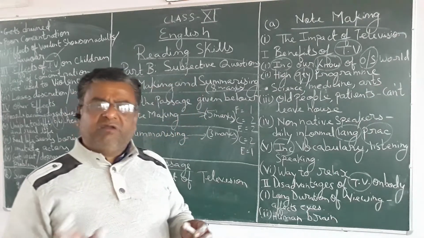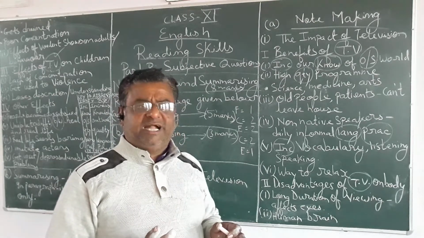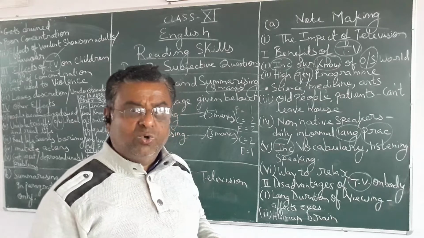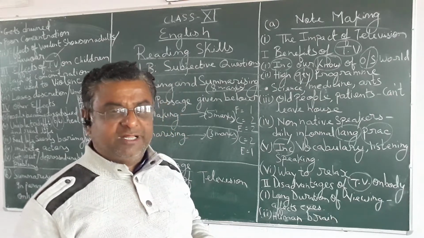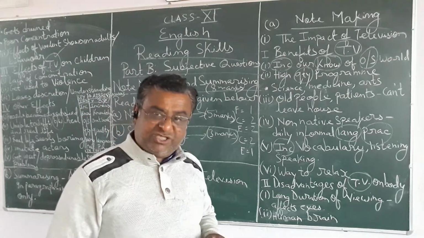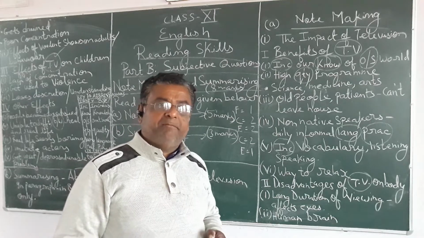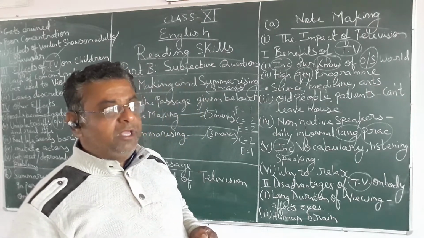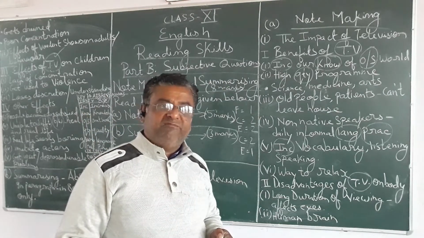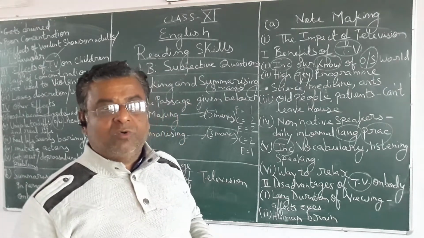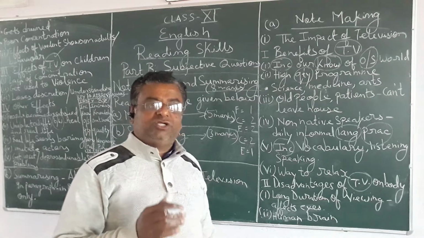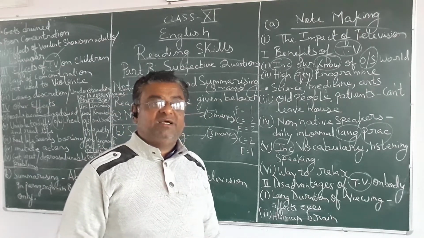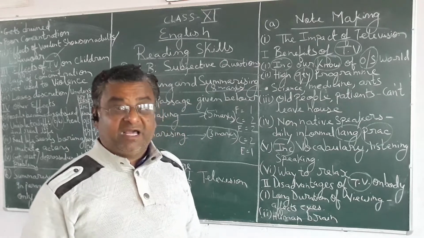Always remember, convert the passage into 80 words. That is sufficient. That is known as abstraction also. That is known as precise writing. We call it précis writing also. In the olden times, we used to say précis writing. That means you are writing the short summary of the passage. So that is known as summary in paragraph.